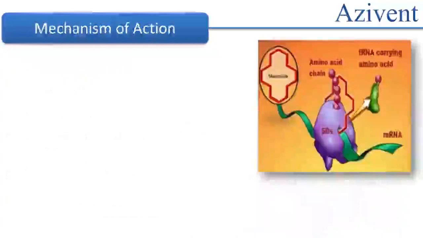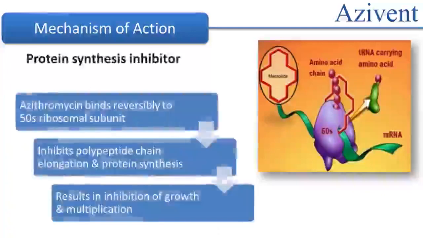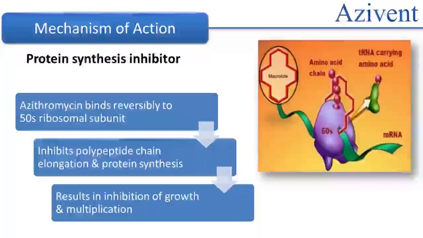Let us now understand the mechanism of action of azithromycin. Azithromycin is a protein synthesis inhibitor. So what it does is, it reversibly binds to 50S ribosomal subunit. As a result, they block the ability of the ribosome to synthesize the polypeptide chain which is required for protein synthesis. This, in turn, results in inhibition of growth and multiplication of bacteria.